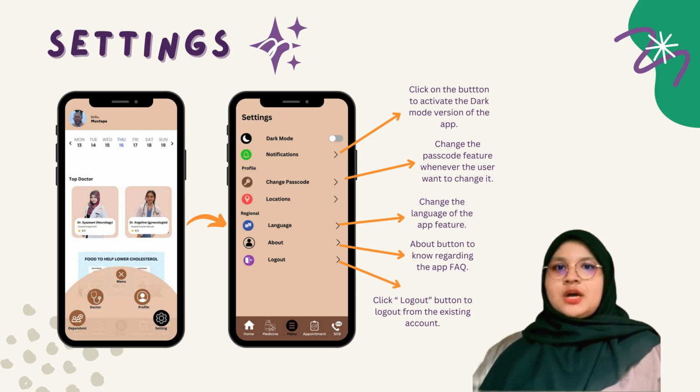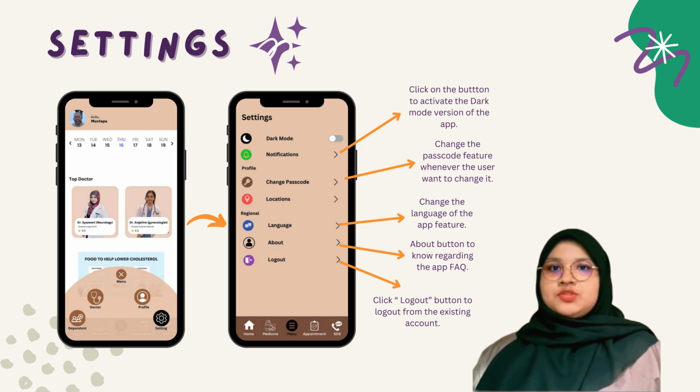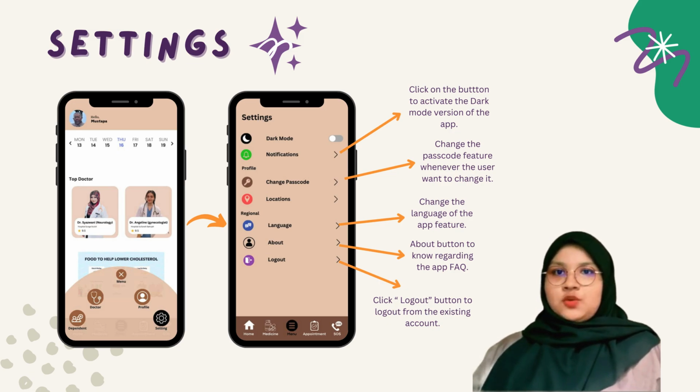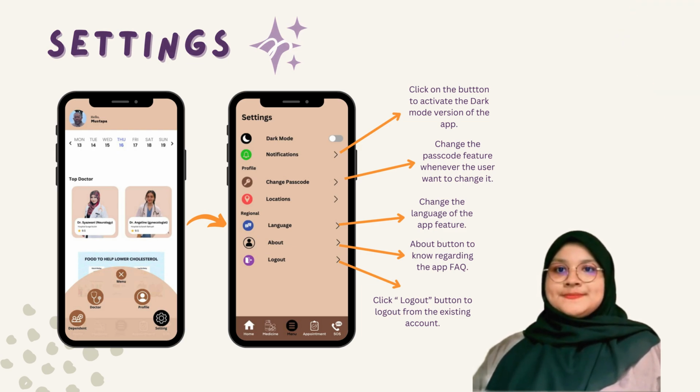Other than that, there is also a location setting button, and we also have a language setting button, which is for the user to change their preferred language. Below the language button, there is a button for about setting. By clicking on the about button, the user gets to know the app info and the frequently asked questions regarding the app. Lastly, there is the option for the user to log out by clicking on the log out button, so they will log out from the account.